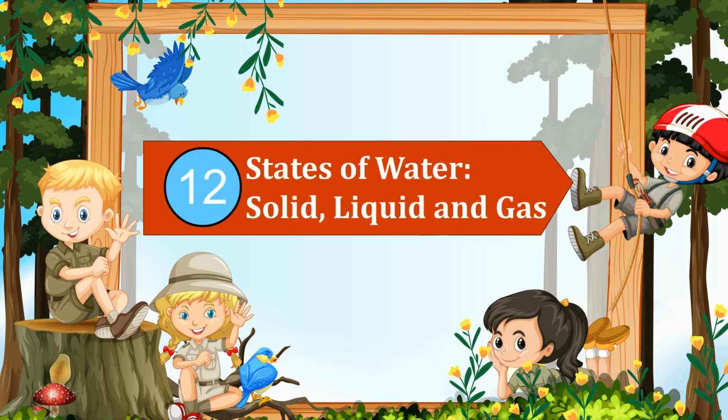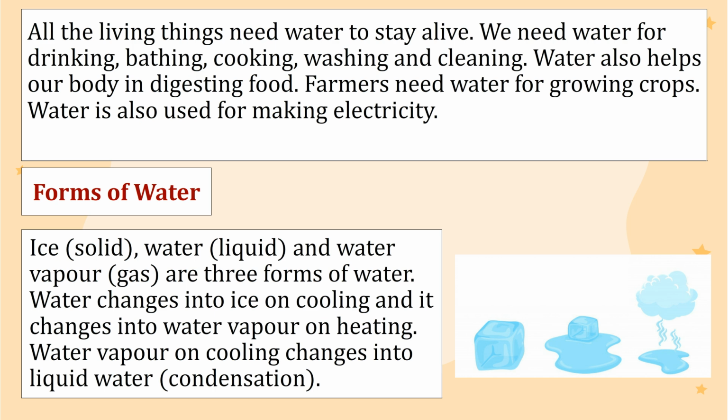Chapter 12. States of water: solid, liquid and gas. All the living things need water to stay alive. We need water for drinking, bathing, cooking, washing and cleaning. Water also helps our body in digesting food. Farmers need water for growing crops. Water is also used for making electricity.